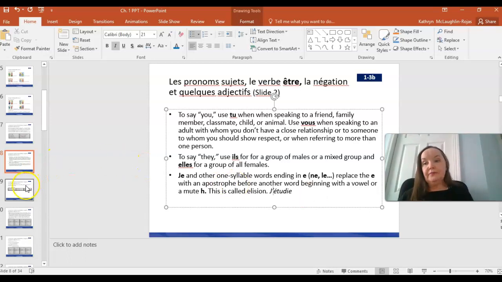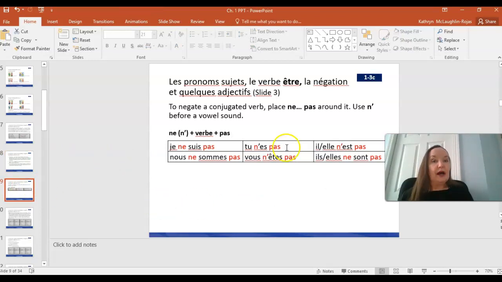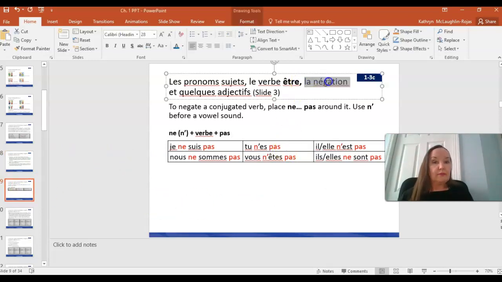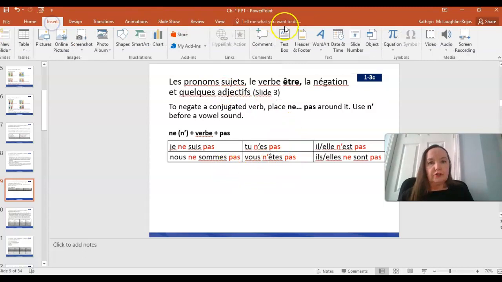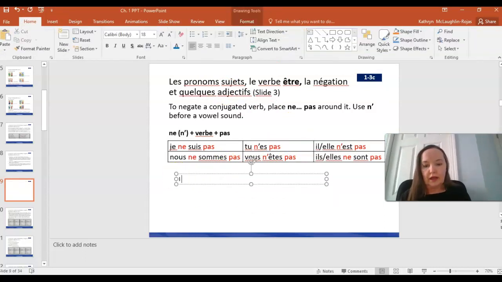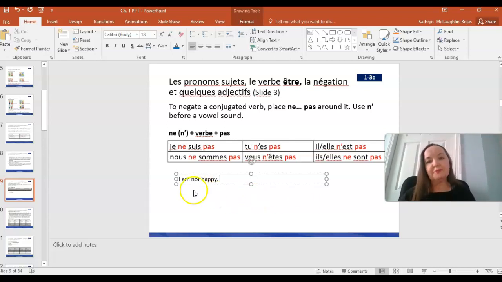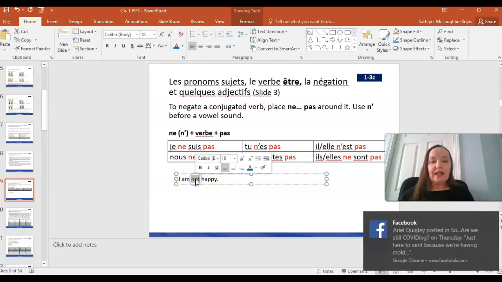Okay, now we can go to our third topic, which is la négation, so negation, or saying not in French. Okay, so in English, it's pretty easy to say not in a sentence, right? I can just simply say, I am not, let's say, happy. I am happy, but it's just the first thing that came into my mind. So we simply take the word not.